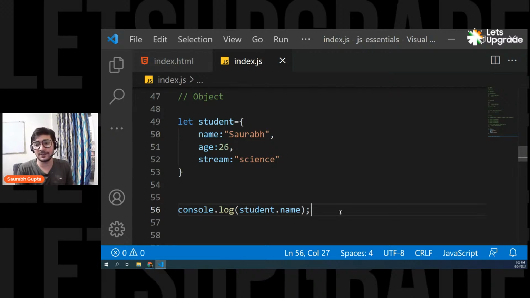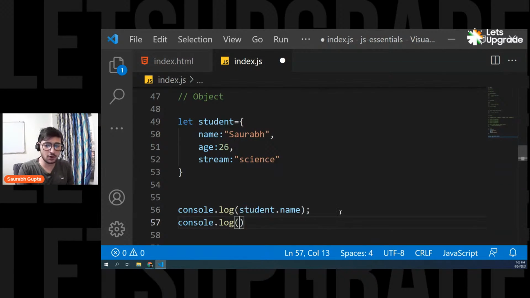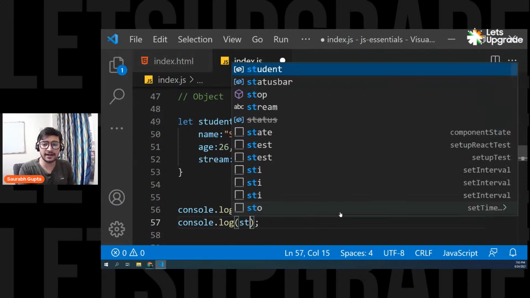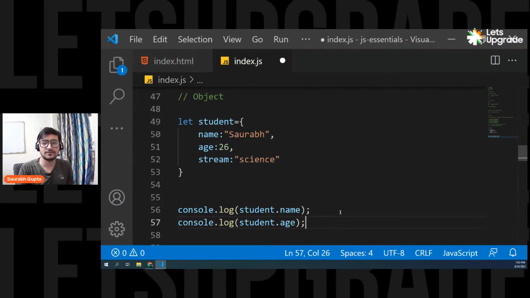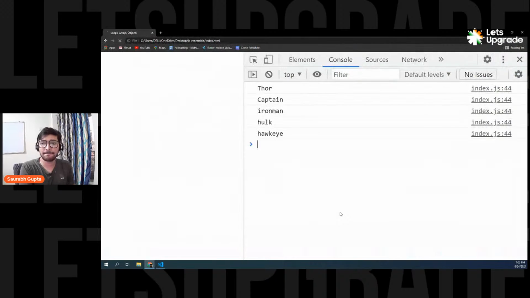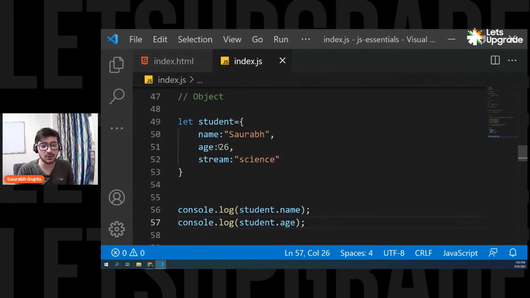So simple, student dot name. Same again. If I want to access the next property, console.log, simply go ahead and again write the object name, that is student, and you can access the next property like age. And if you see the output, let's see. Here we go. Saurabh, that was the name of the object, and 26, the other property of the object, age property. Is it clear? I hope we are clear.